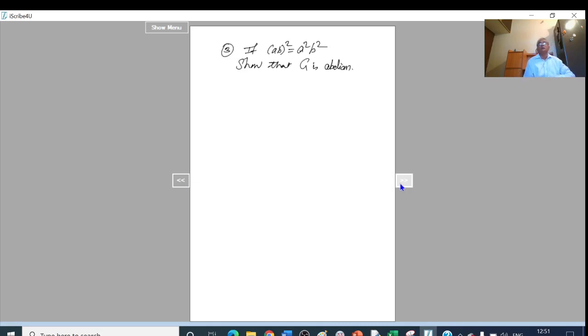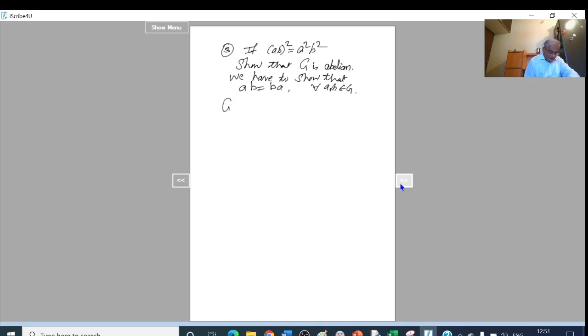Okay, G is abelian. What we have to prove here is, we have to show that ab equal to ba. This is true for all a, b belongs to G. This we have to prove.